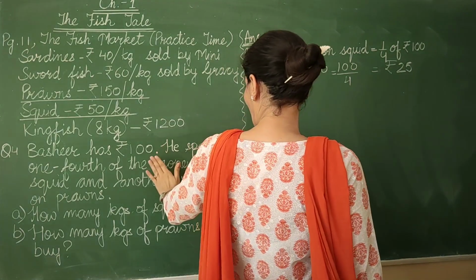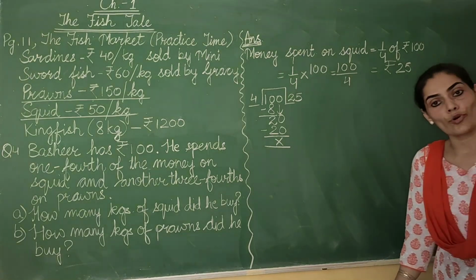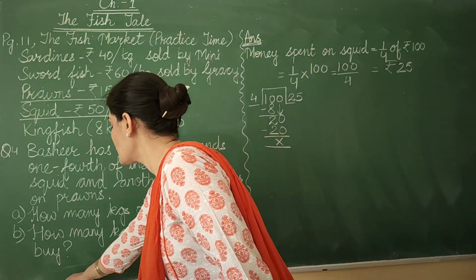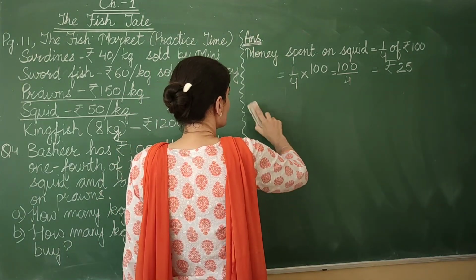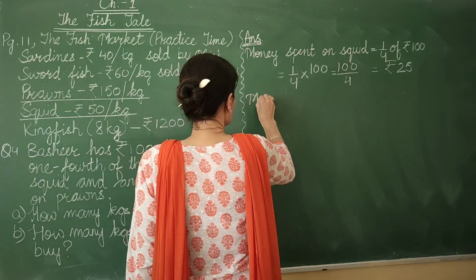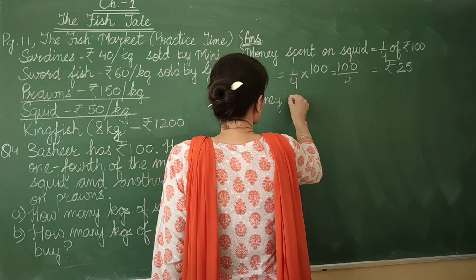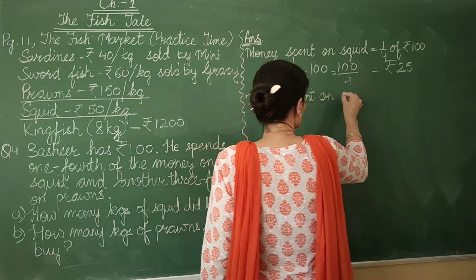Now we need to find out how much money has he spent on prawns. So let's do this. Can I rub this division? Money spent on prawns.